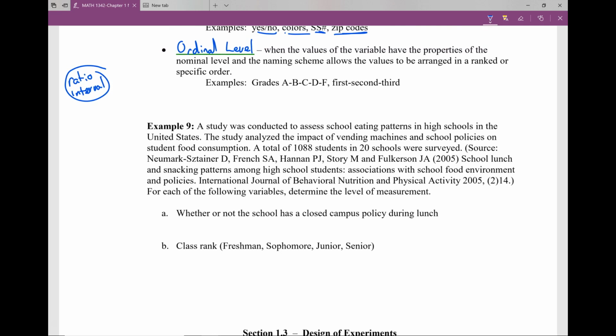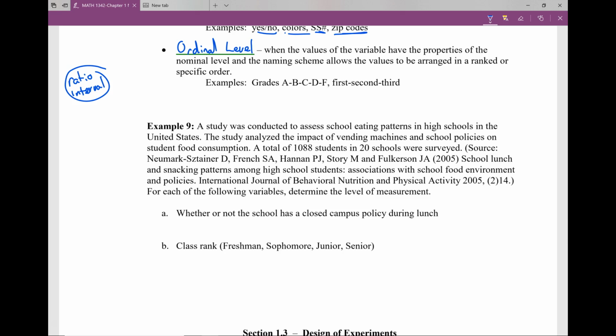So a study was conducted to assess school eating patterns in high schools in the U.S. The study analyzed the impact of vending machines and school policies on student food consumption. A total of 1,088 students in 20 schools were surveyed. And let's see here. We want to identify the variables and determine their level of measurement.